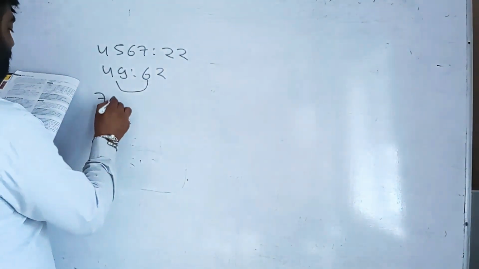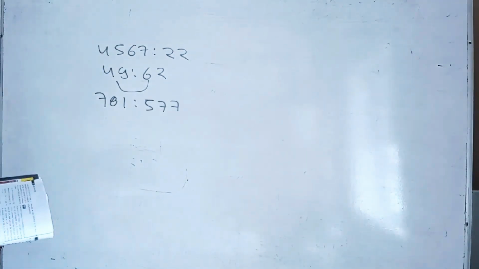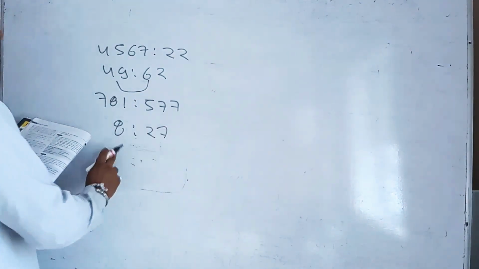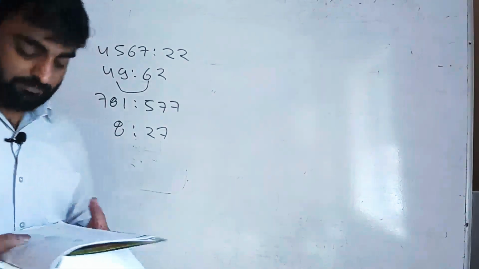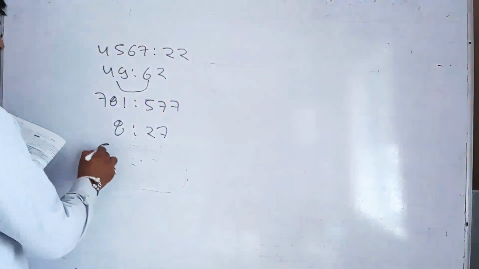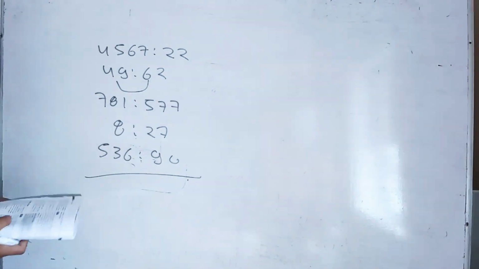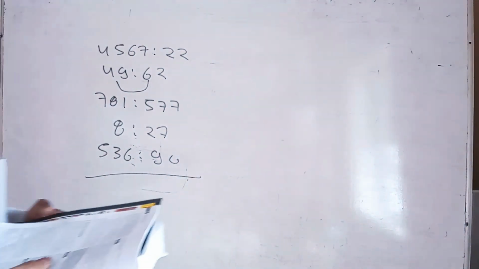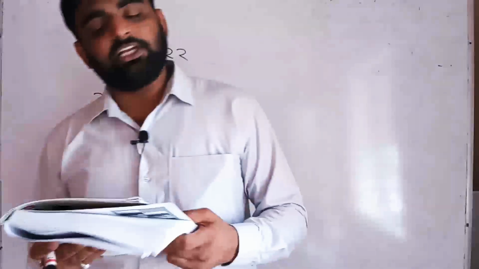And 781 with 57, some certain number is subtracted over there. Squares and cubes over there, 8 and 27. This is the cube of 2, and this is the cube of 3. Multiplication of digits, that is 5, 3, 6, that is 90. If you multiply, 6 fives are 30, 3 thirties are 90. So these types of number analogies are there, and you easily find the value of the second one.